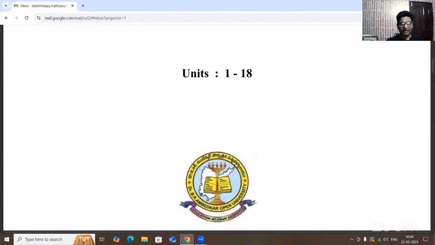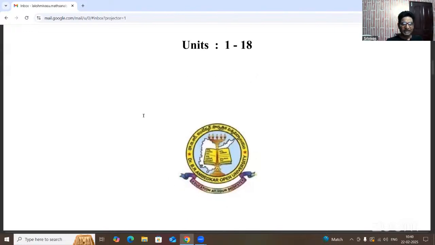Second one, scalar multiplication holds good. What is the scalar multiplication? First of all, you take a field element. Suppose a is any field element. Here a belongs to capital F, and belongs to is read either as belongs to or as is in. So a belongs to F, or a is in F. That is the representation. And the second one is a vector. Here alpha is any vector.